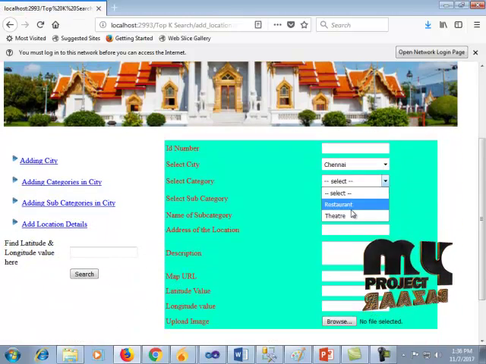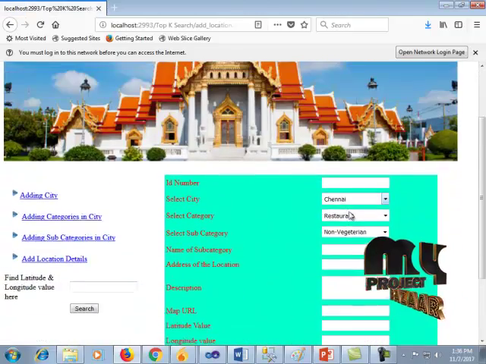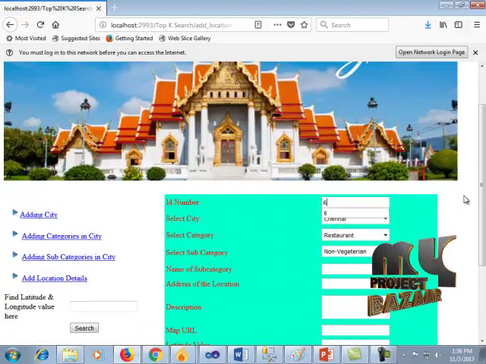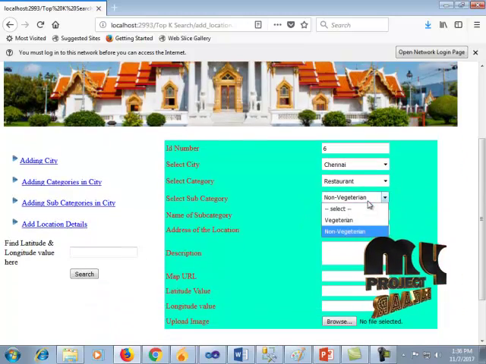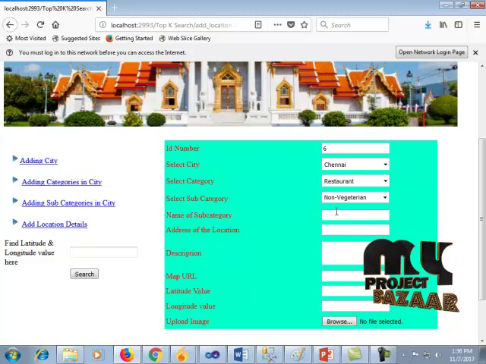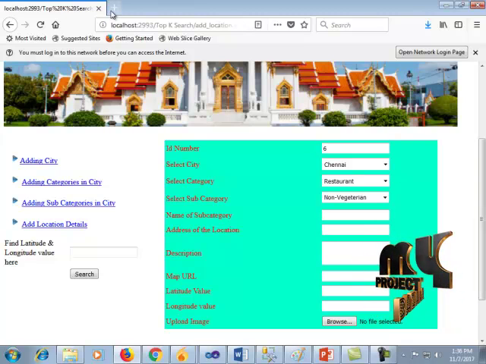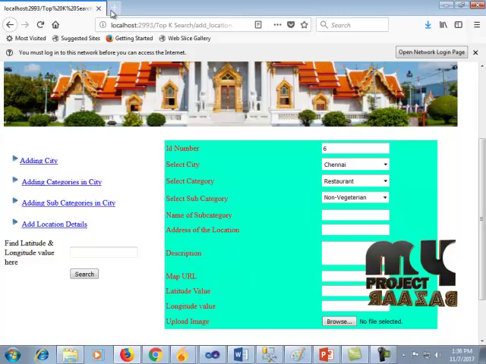For this Chennai, I'm going to add the restaurant details. So ID number is 6. Vegetarian restaurant, Chennai.